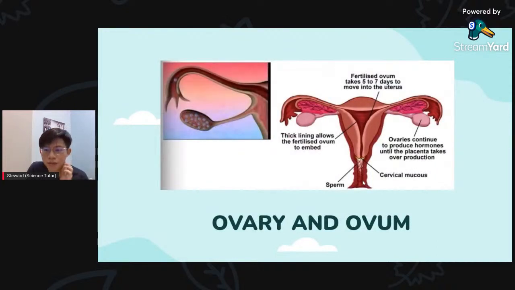Okay, if I'm too fast, please let me know. I hope I'm not going too fast. Okay, so this is the image of how it works.